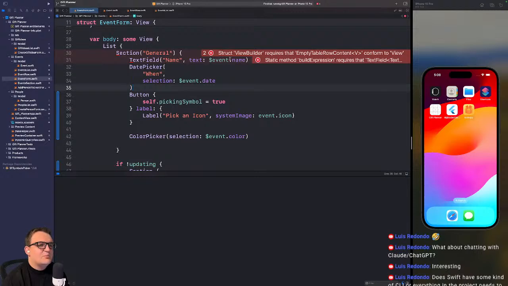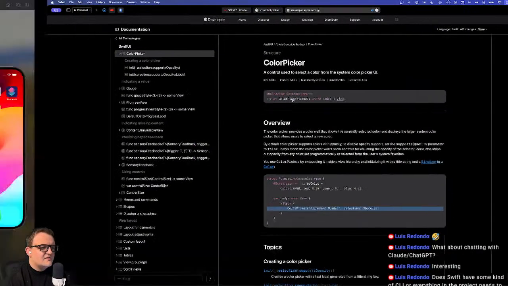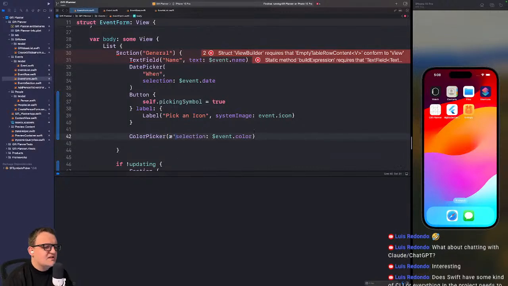I don't know what that's saying. View builder requires it. Is color picker not a view? Wait, hold up. Yeah, it is. I think I just need a... Let me put it... Sometimes the error messages are super weird, I found, in SwiftUI when you're building stuff. That doesn't make any sense, but I wonder if it's just because I don't have a description here.